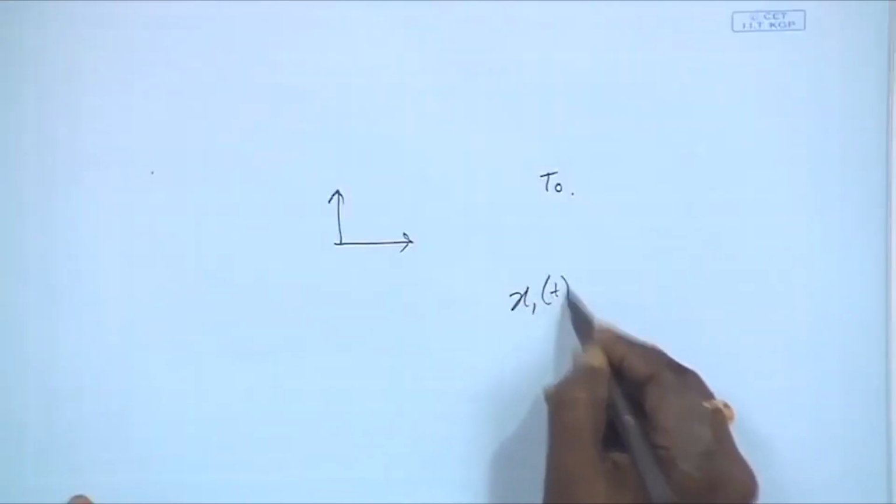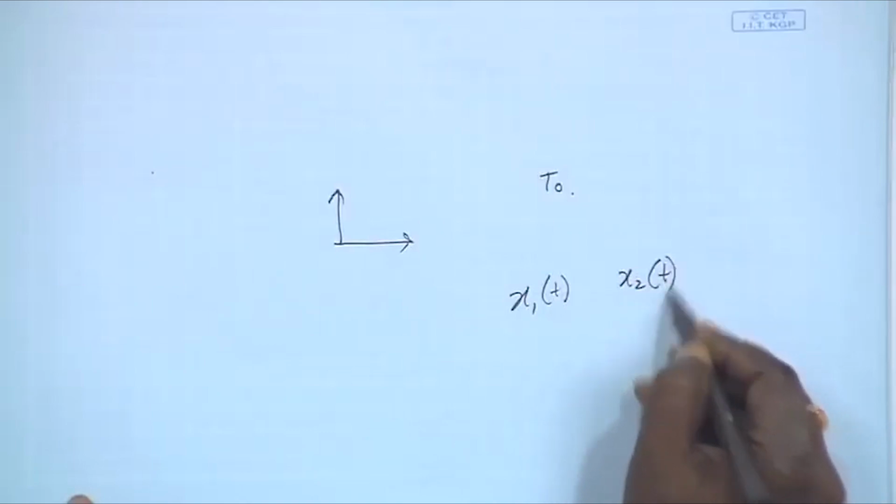In that aspect we have defined a few things, and I am not going into the details. We have defined what we mean by the orthogonality condition in signal space. If 2 signals x1(t) and x2(t) are both periodic with a period t0, how do we test that these 2 signals are orthogonal?